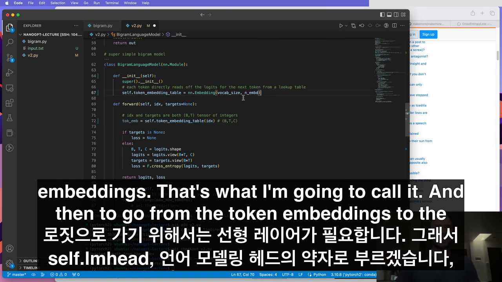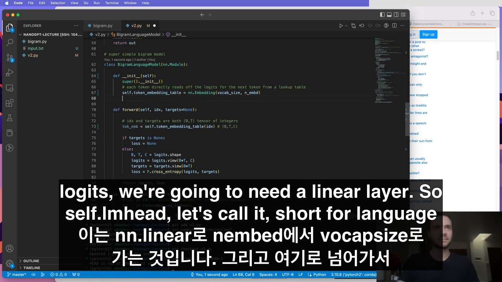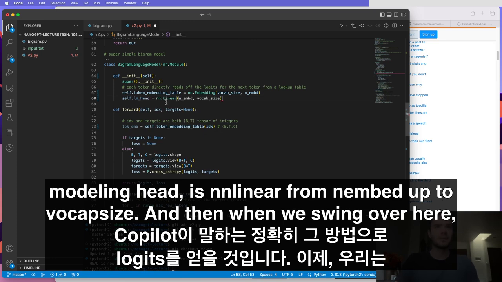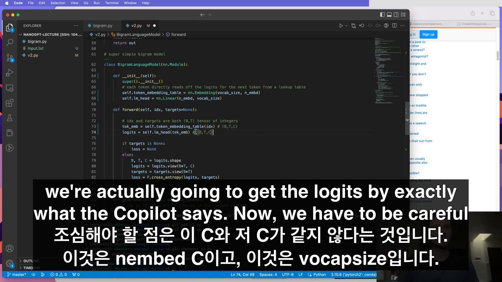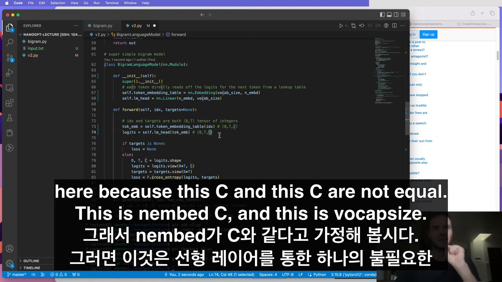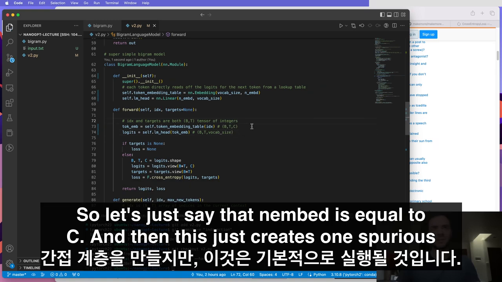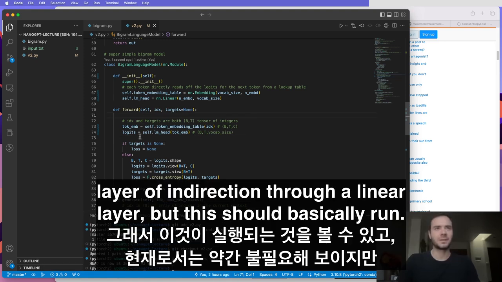And then to go from the token embeddings to the logits, we're going to need a linear layer. So self.lmhead, let's call it, short for language modeling head, is nn.Linear from nembed up to vocab size. And then when we swing over here, we're actually going to get the logits by exactly what the Copilot says. Now we have to be careful here because this C and this C are not equal. This is nembed C, and this is vocab size. So let's just say that nembed is equal to C. And then this just creates one spurious layer of interaction through a linear layer, but this should basically run.